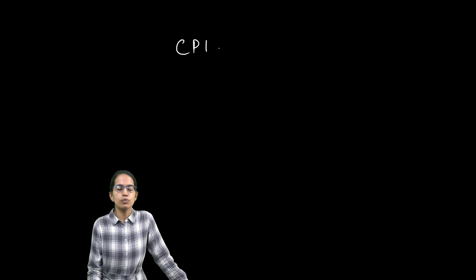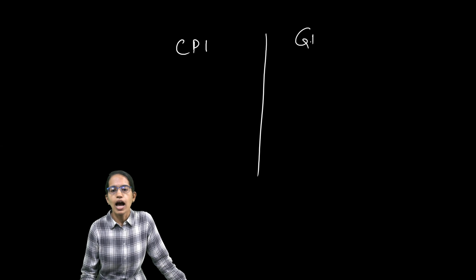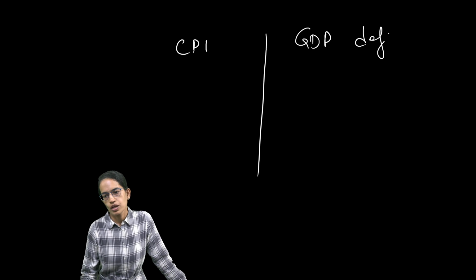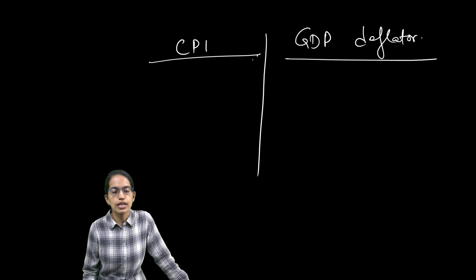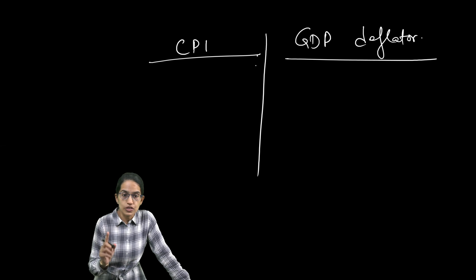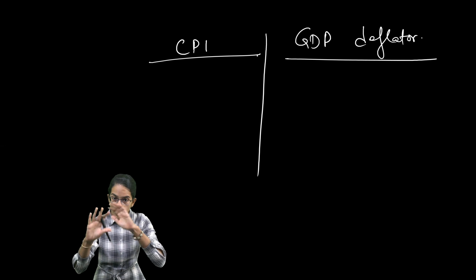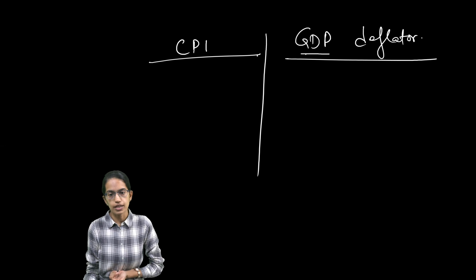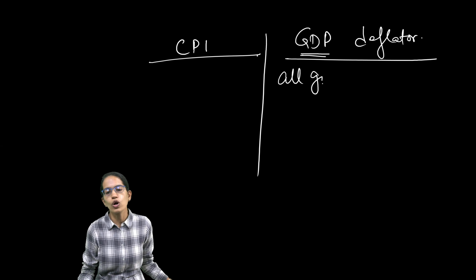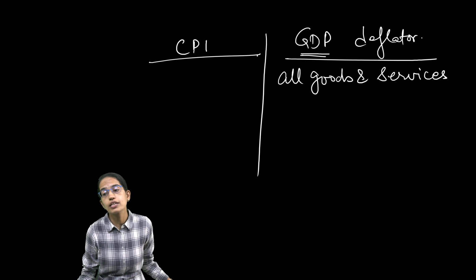Now, there is a very important difference that exists between consumer price index and GDP deflator. What and how? GDP deflator is calculated for the aggregate goods and services which are produced overall in the economy, since it's GDP, right? So it talks about all goods and services within the domestic market.